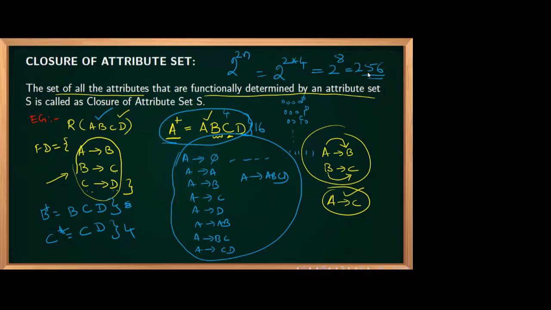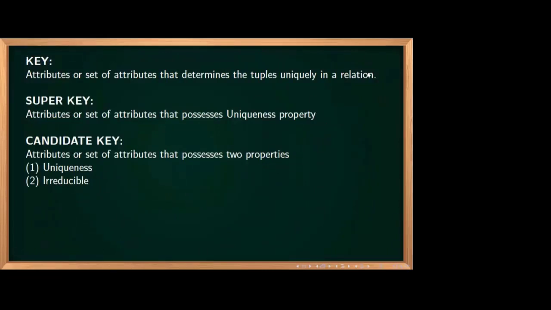Now that is the meaning of this attribute set. Now we are going to something important and interesting. In any campus interview, if you go, they will definitely ask this kind of DBMS. DBMS is a very important subject for campus placement. They will definitely ask questions on what is a key, super key, candidate key, primary key, normalization, normal forms, 1NF, 2NF. They will give some table and ask you to check which normal form it is. All those questions will definitely come.